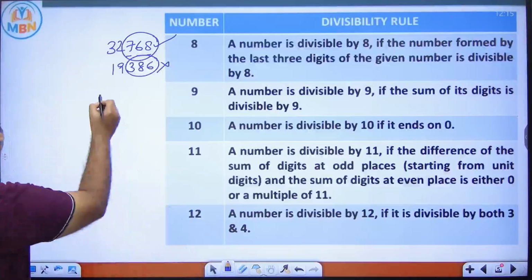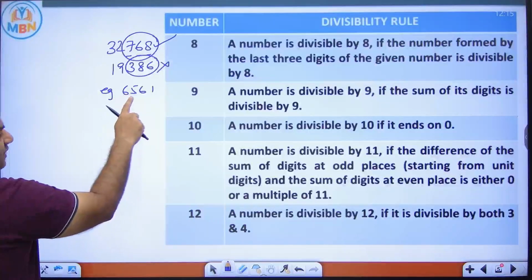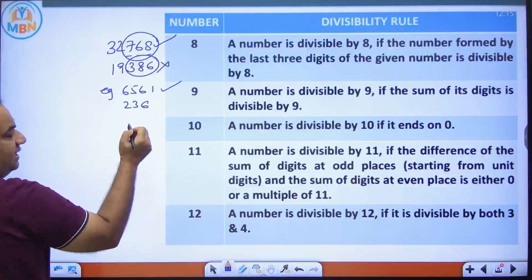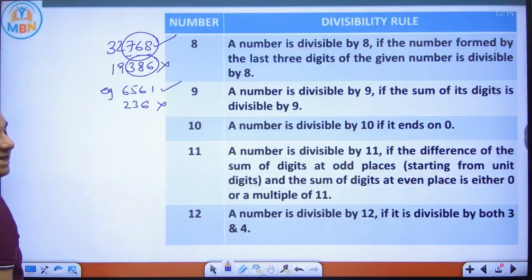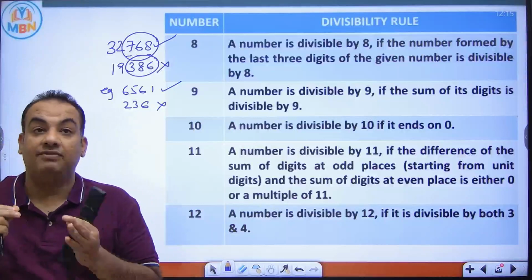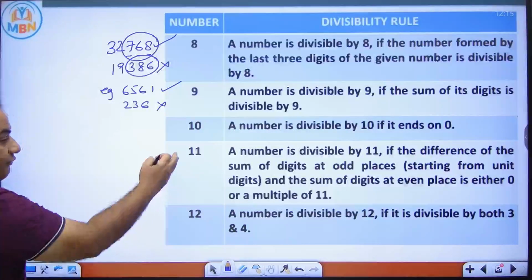I take an example. 6561. If you add the digits, 6 plus 5, 11, 17, 18, divisible by 9. But if I say 236, it is not divisible by 9 because 2 plus 3 is 5, 5 plus 6 is 11, not divisible by 9. Divisibility rule of 10 is if the unit digit of a number is 0, then that number is divisible by 10. For 11, what is the rule?